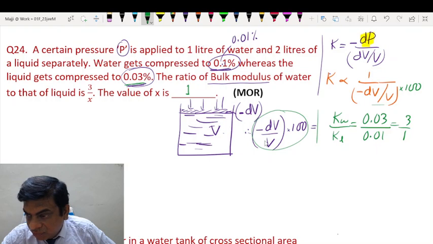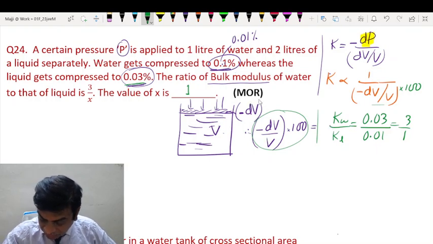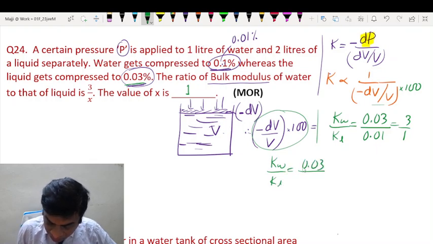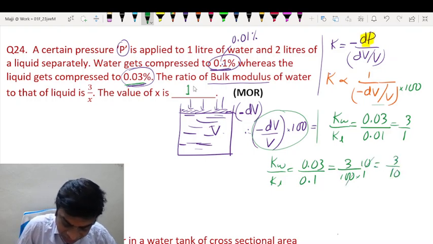And if you take it as 0.1 itself, then you will get some other answer. Then probably you will get 10. If you take this as 0.1 instead of 0.01, so this will be 3 by 100 into 1 by 10. So 3 by 10. So maybe X is 10. If you take this as 0.1, then X will be 10.